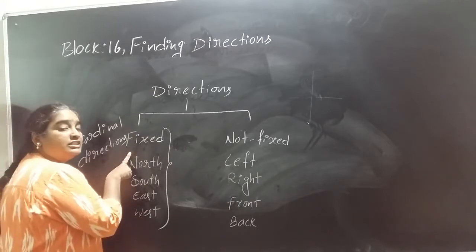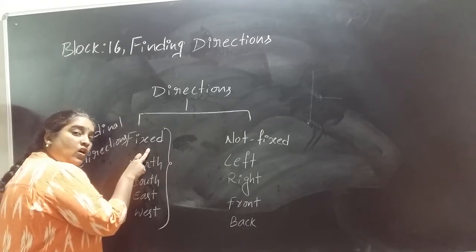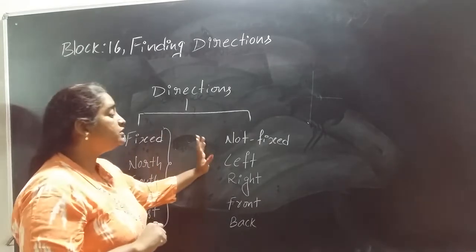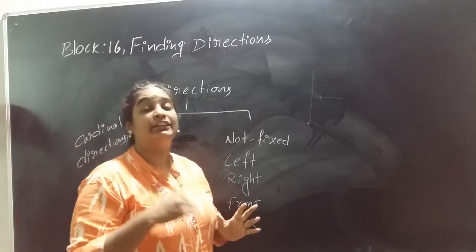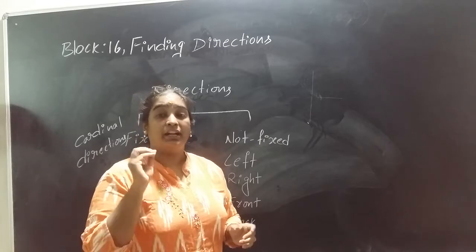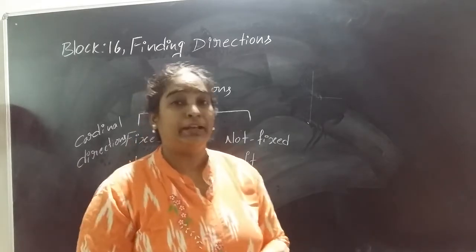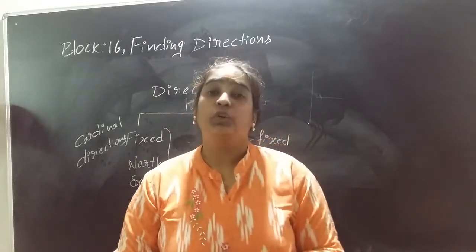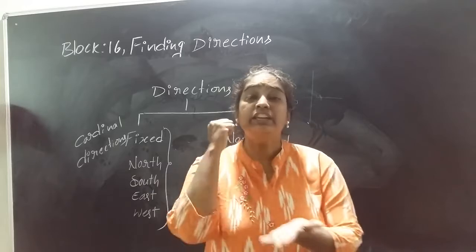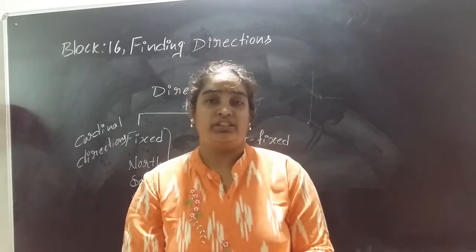What is the meaning of fixed directions and cardinal directions, Nana? Fixed directions are only called cardinal directions. So why do we use them? If we use left and right, front and back, it will make us confused to find any location. But if we use north, south, east and west to locate any position, any place, it is very easy to locate any place because these are fixed directions. Any fixed thing will help us to find any place or any location, right?